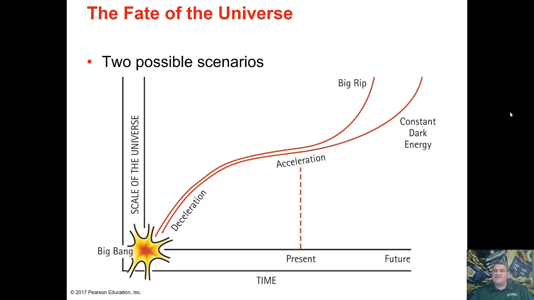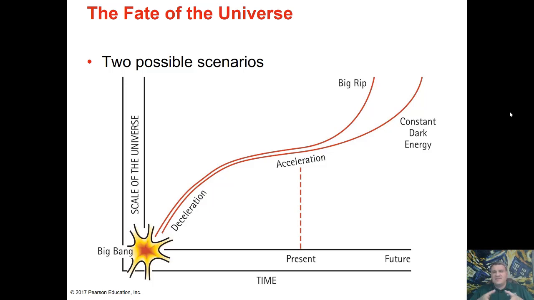Another possibility that is sometimes considered is what is referred to as the Big Rip. In this case, the expansion of space caused by the accelerating universe by dark energy gets stronger and stronger and stronger. So not only will galaxies get pulled away from each other, but this pull of the expansion of space caused by dark energy will actually be able to begin overcoming gravity.